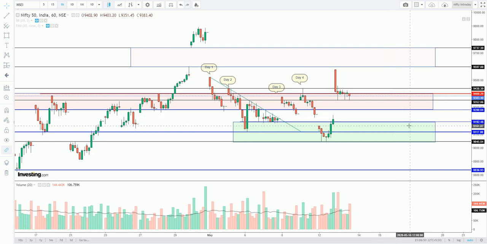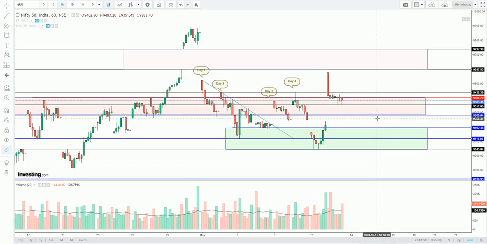But tomorrow there will be volatility depending upon the global tensions. So overall this is the range for tomorrow. Be safe and take trades accordingly. Being expiry day, there will be volatility and it is risky, so trade safely.